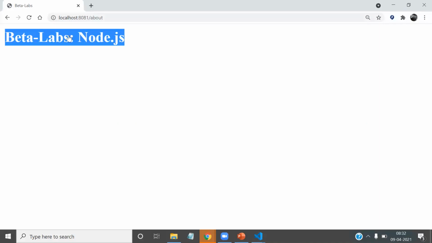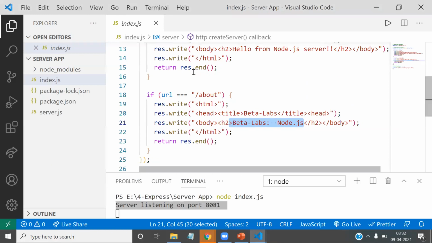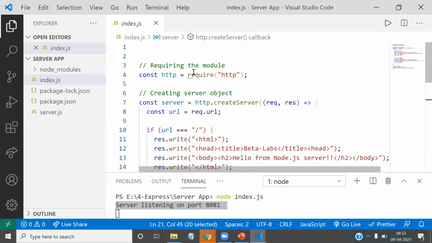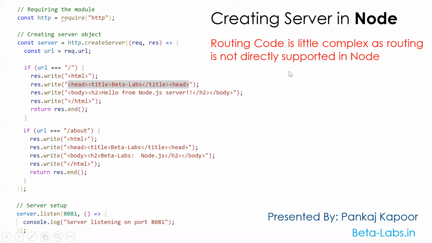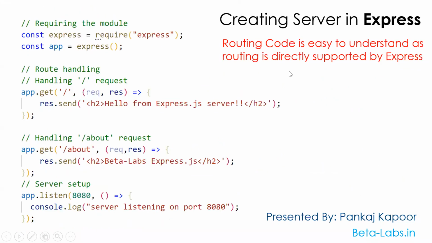So this is basically a Node based application where I set up Node for handling our server side programming. Now let's talk about Express, and how the same code will look in Express. So let's move to the slide. Now see, I'm writing almost similar code for Express, so the logic is the same. We are getting the request to the home route, we are getting the request for the about route, and now this application is created with the help of an Express server.